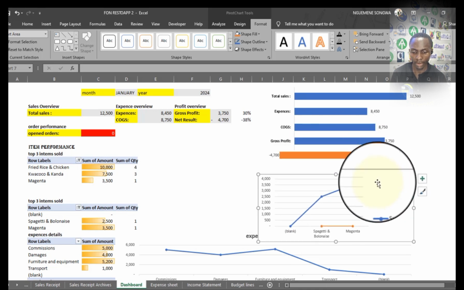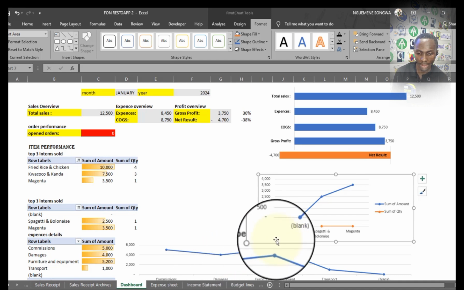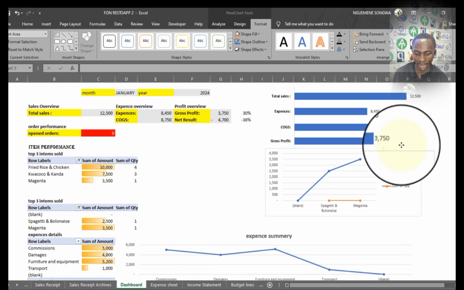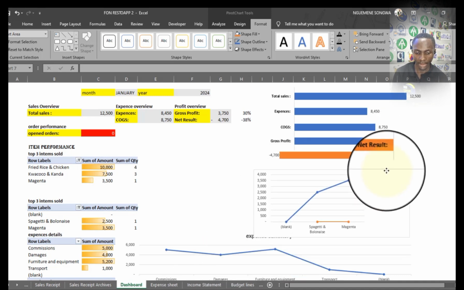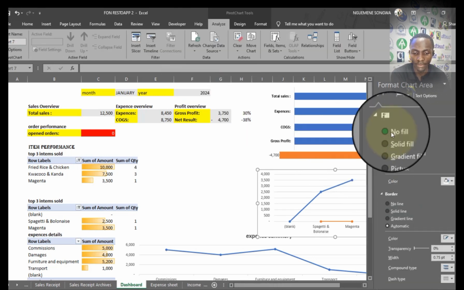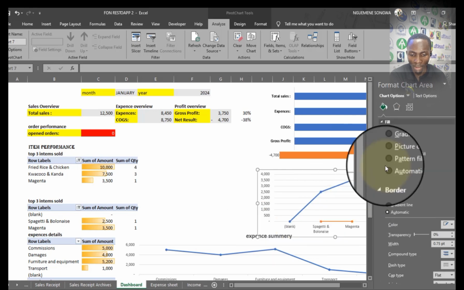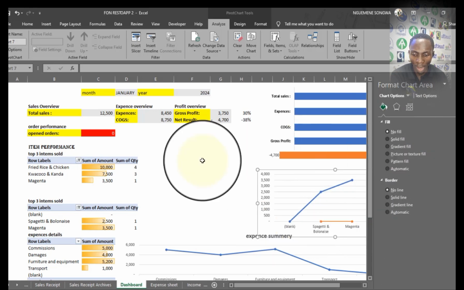You'll notice that this actually has a white background. That's why it's standing over the others. So I'll double click. At the level of fill, I'll say no fill. And what else? Borders, no borders.